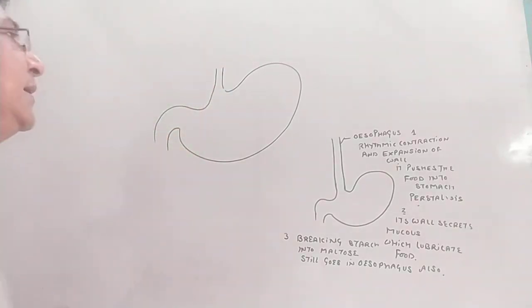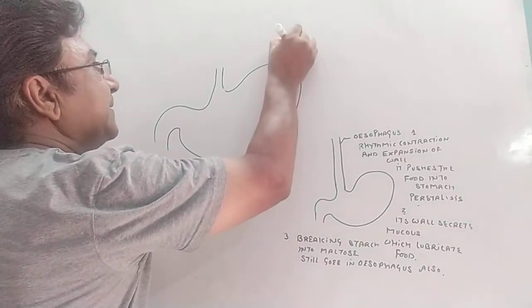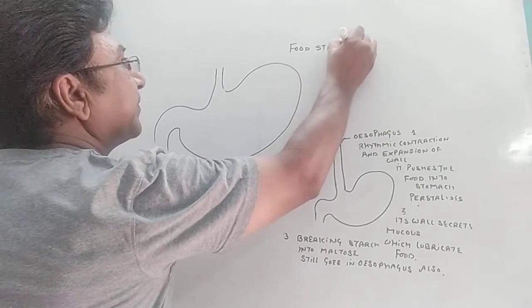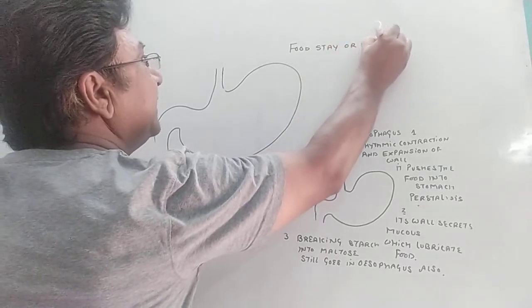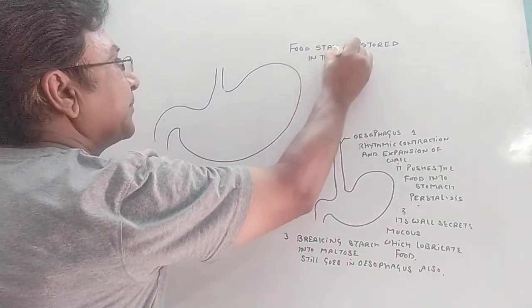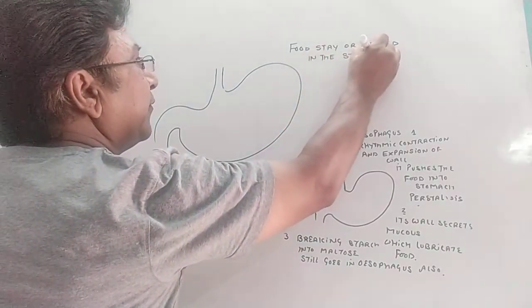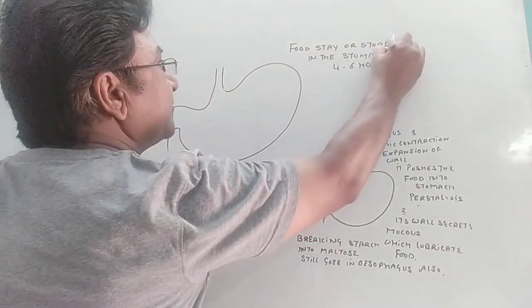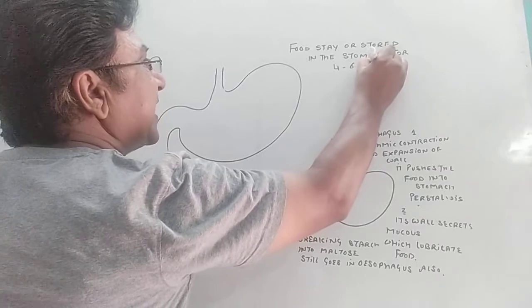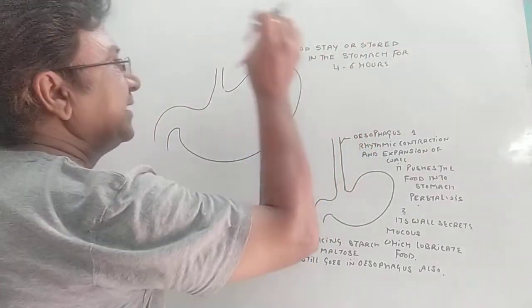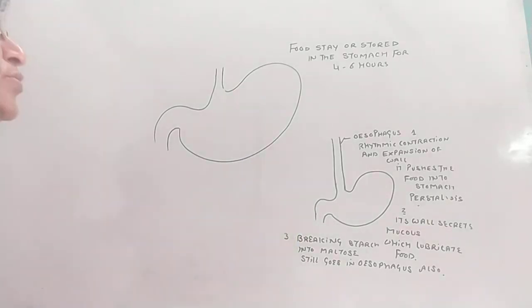First of all, food stays or is stored in the stomach for 4 to 6 hours. Remember. And in this particular section, we have 3 basic components: carbohydrates, proteins, and fats.